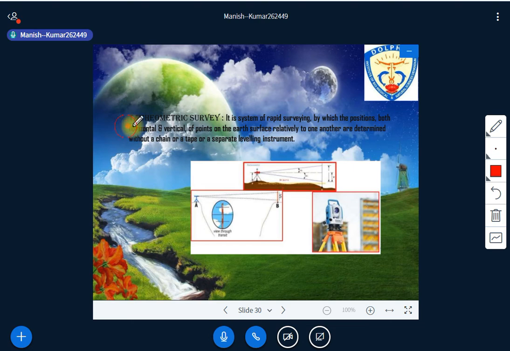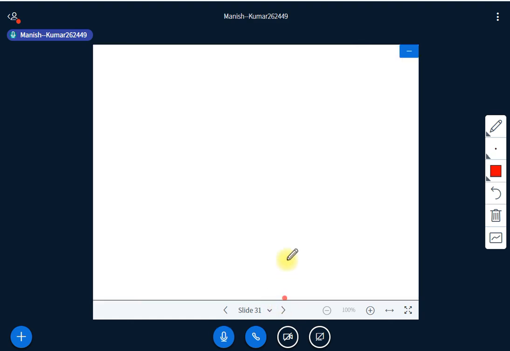And then we have the tachometric survey. This is an optical instrument based on optical theory. The instrument name is tachometry. This instrument is also used for rapid surveying. When you are using a tachometric instrument, you are not supposed to use any chain, tape or other levelling instrument. It can serve the purpose of all these three instruments.